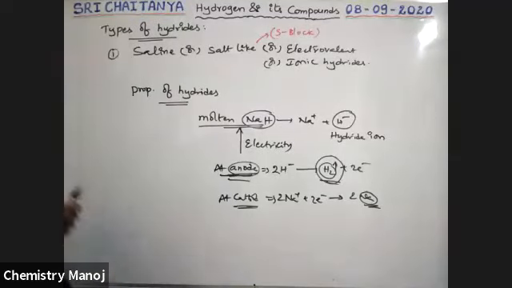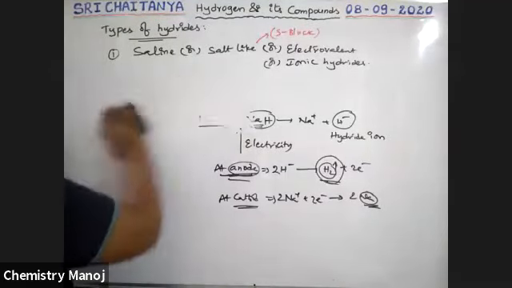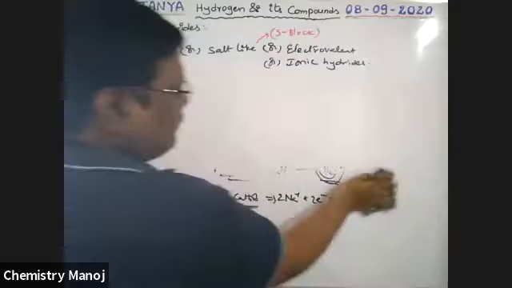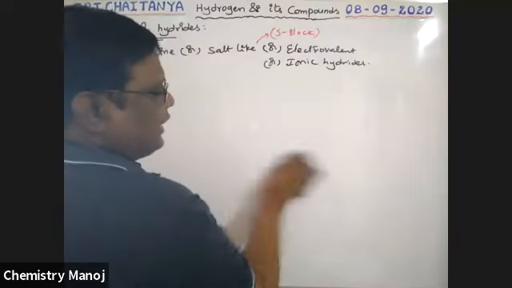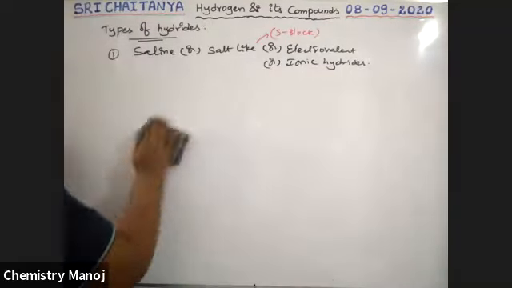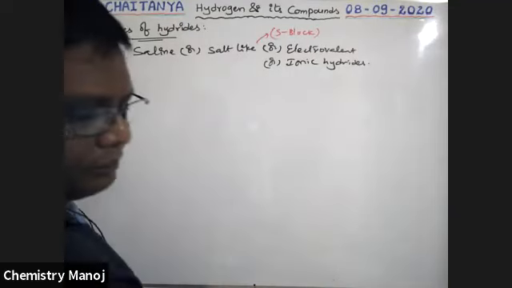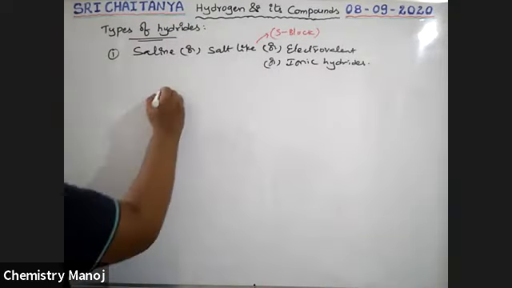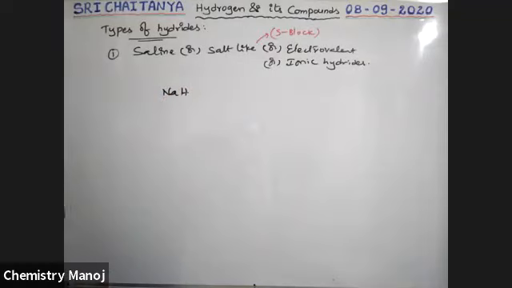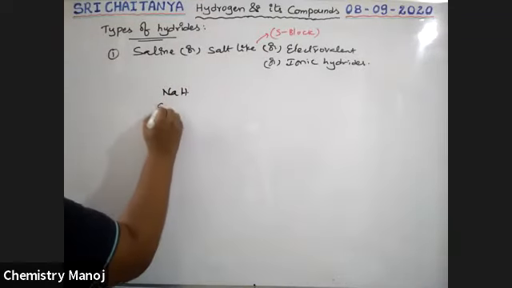Now, some other reactions for these salt-like hydrides. NaH acts as a strong base, boys.